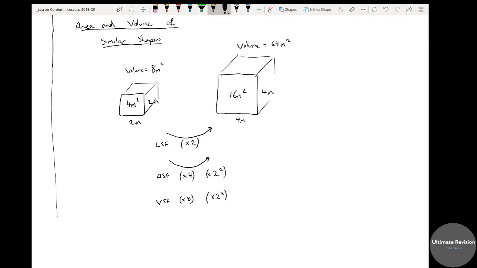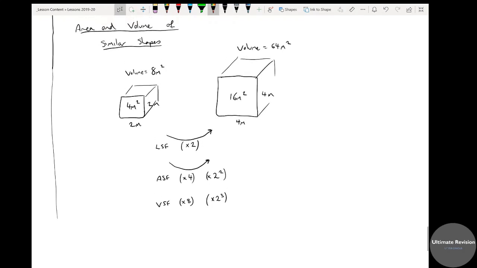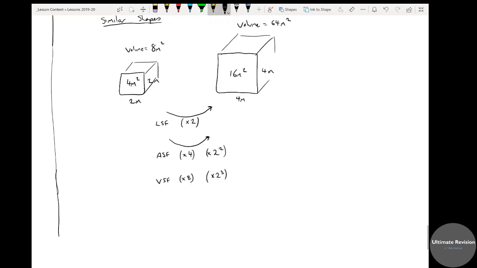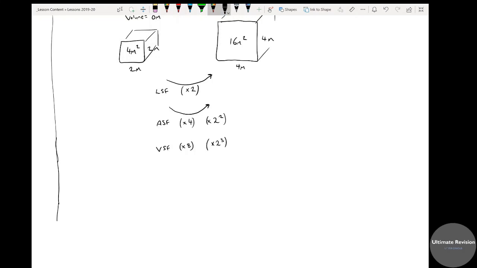Okay, so now that's really, really useful to know. This example is extremely important. If you're comparing areas, you don't just times it by the length scale factor. That's one of the biggest problems I see from GCSE students, is that's what they do. Okay, now this little box underneath will help you. So if you've got the length scale factor, which was our first one, we're comparing lengths. That was our length scale factor, 2.